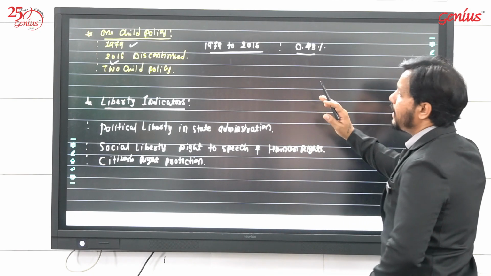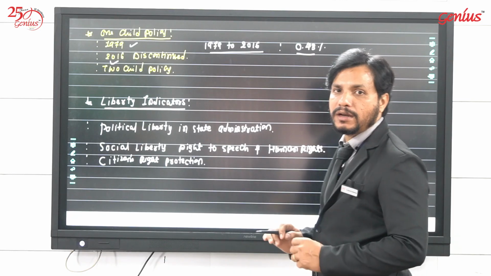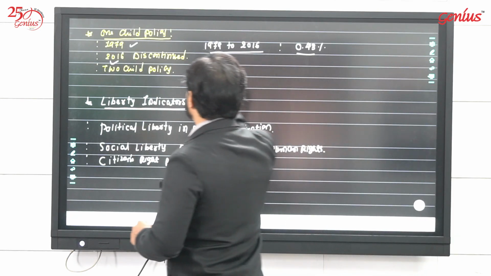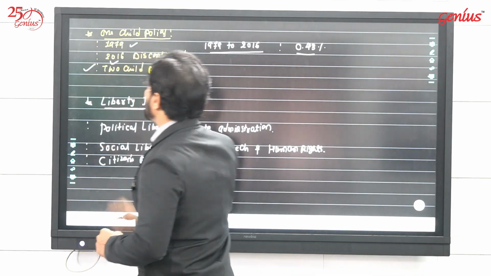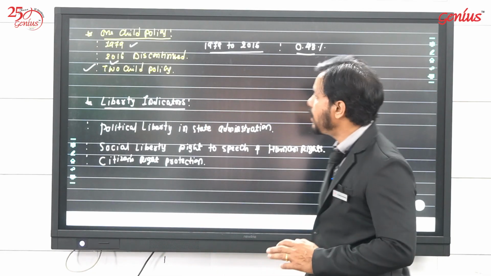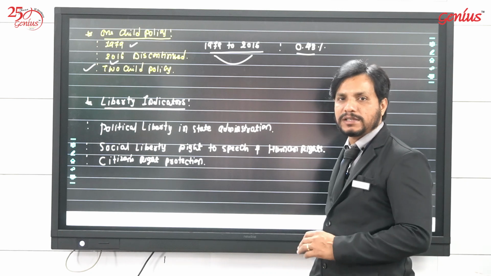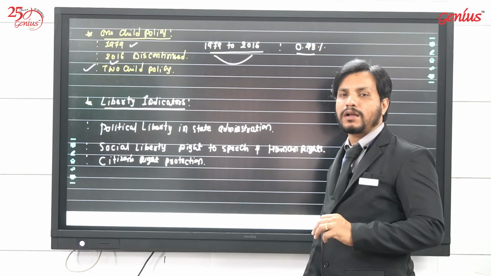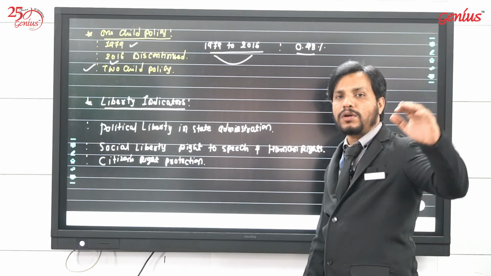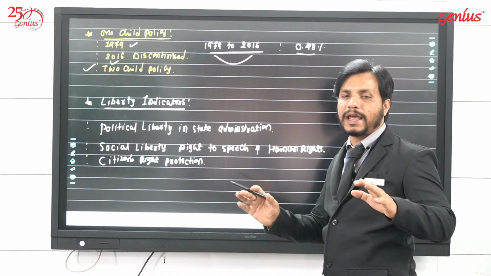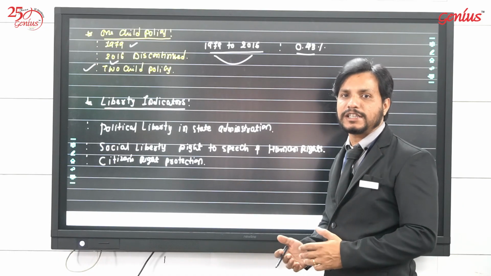But then why was this policy discontinued in 2016 and the two child policy started? There is a simple reason. Because of so many years of the one child policy, the number of girls born was more than boys, which was creating social disparity.